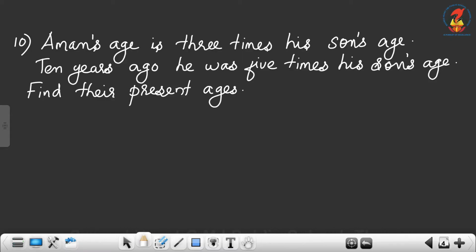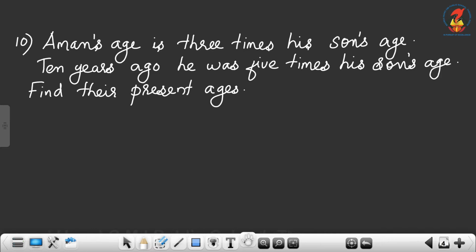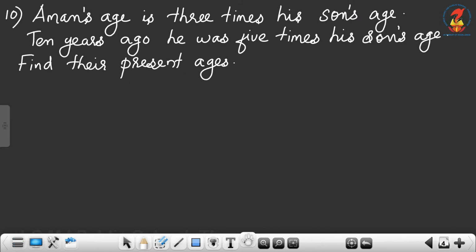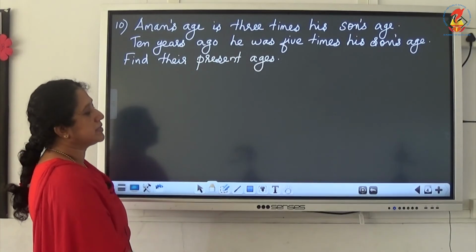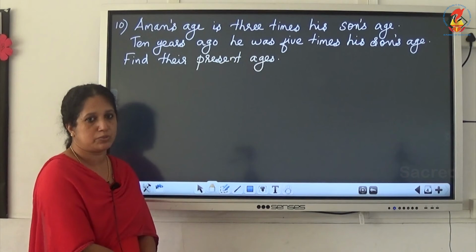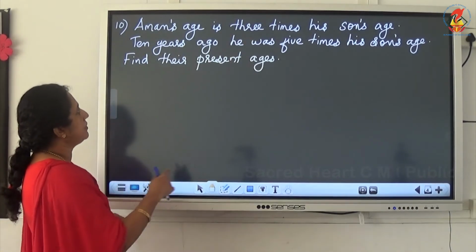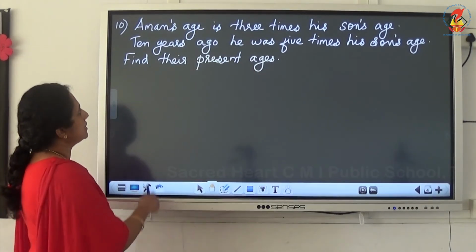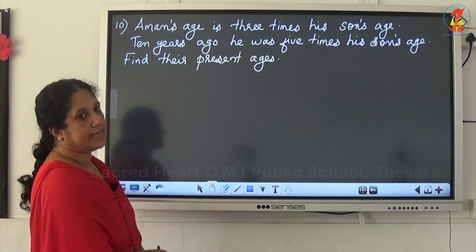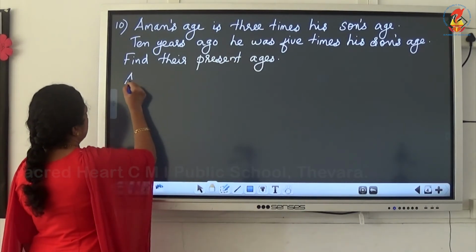Now come to the next question. Aman's age is 3 times his son's age. Then 10 years ago, he was 5 times his son's age. Find their present ages. Here we have two persons, one is Aman and Aman's son. So there is a relation between the ages. Now what is given here? Aman's age is 3 times his son's age.